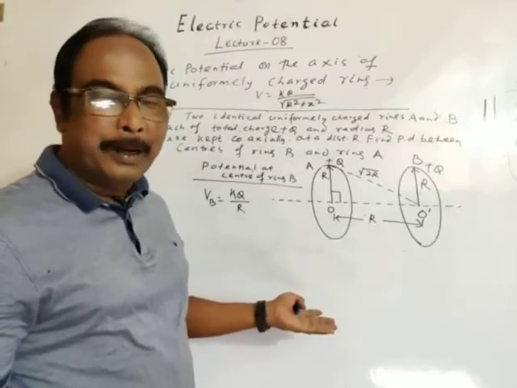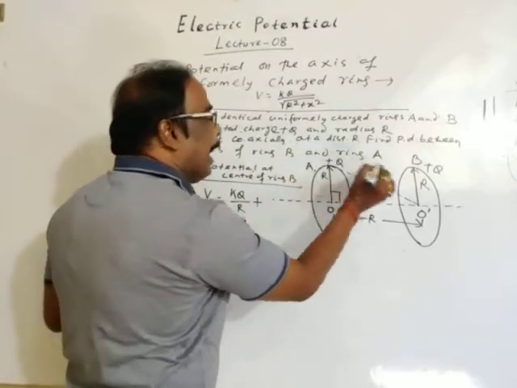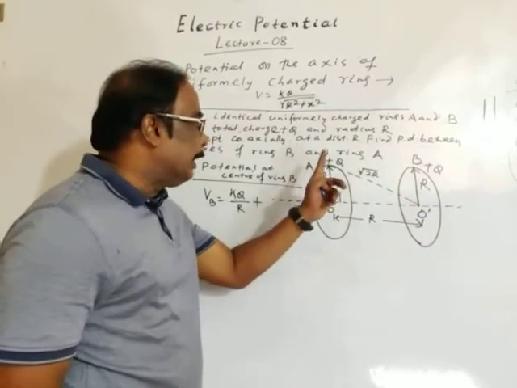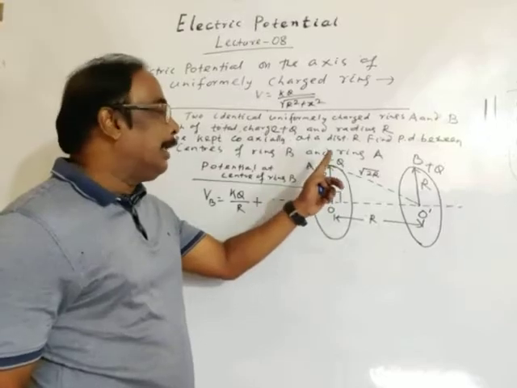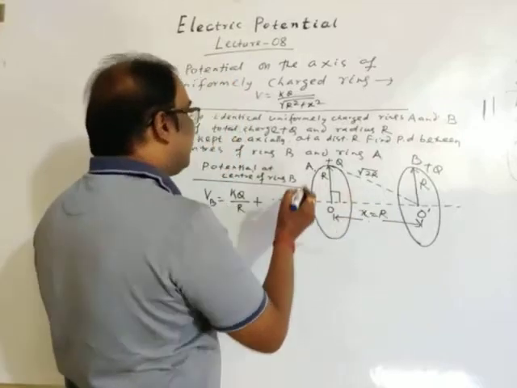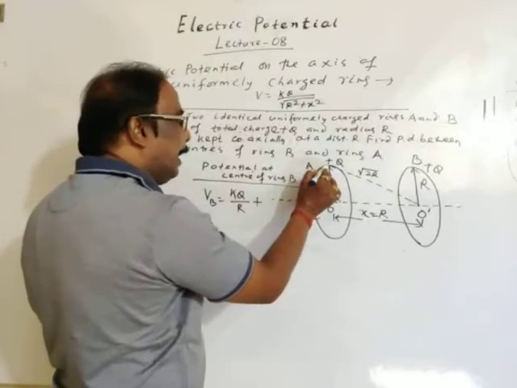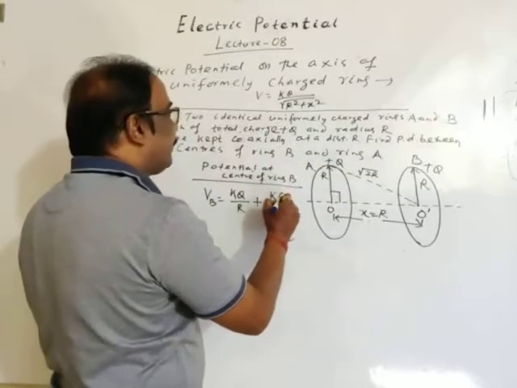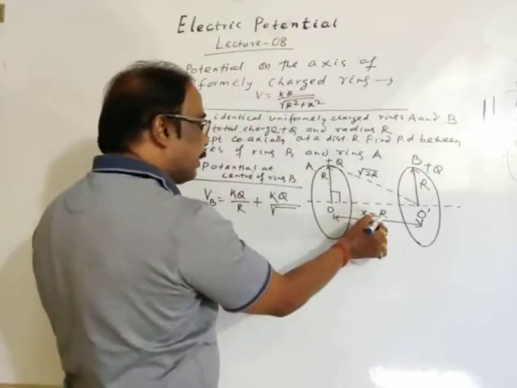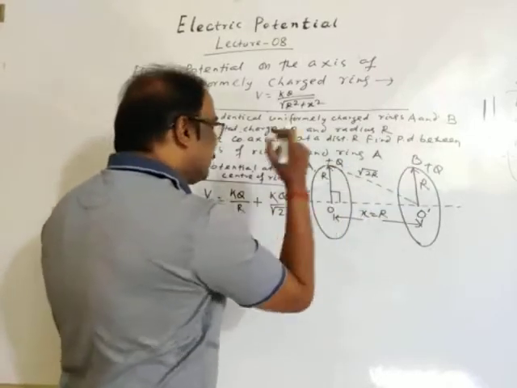Potential at the center is KQ by R plus the potential due to ring A at center of ring B. Potential at center of ring B due to the uniformly charged ring A, using the formula, this distance is X, here X is R, is K Q divided by the square root of R square plus R square, which is root 2 R.